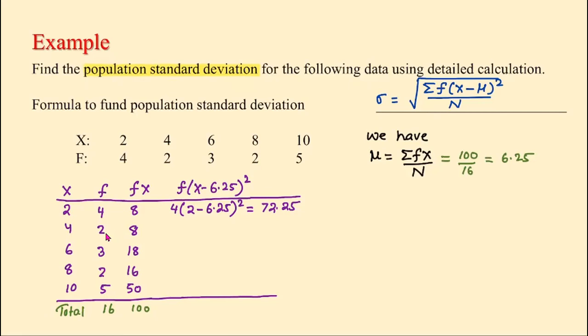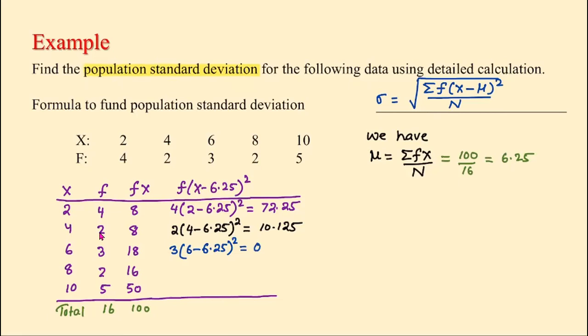Our f is 2 and x is 4, so 2 times (4 minus 6.25) squared. That will be equal to 10.125.